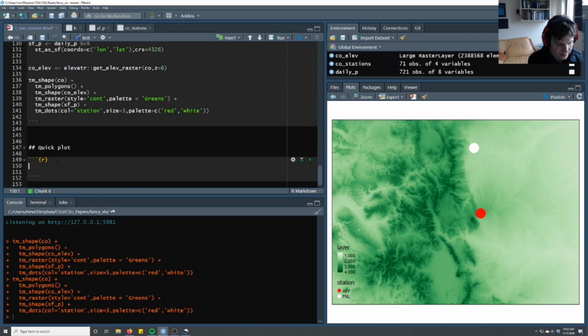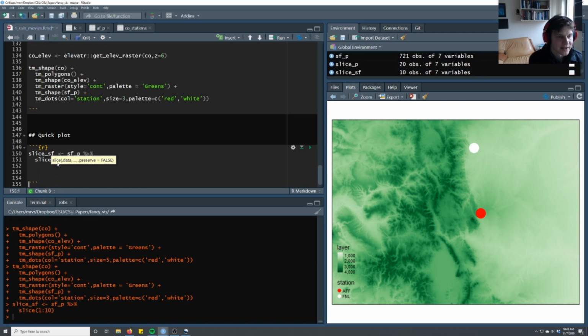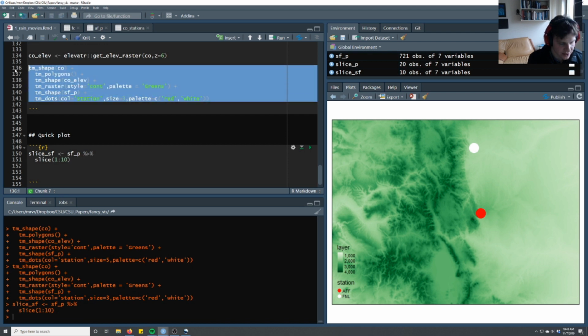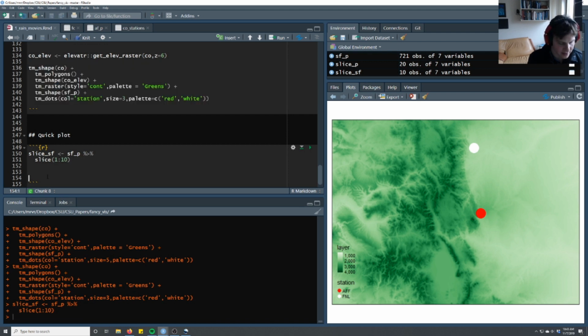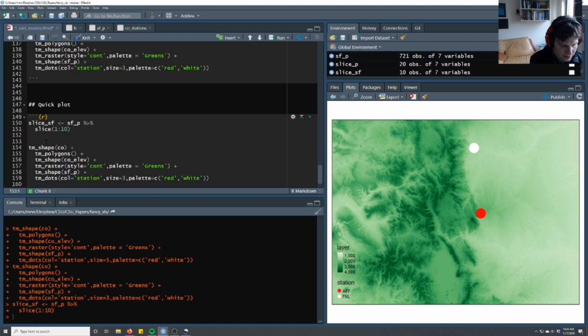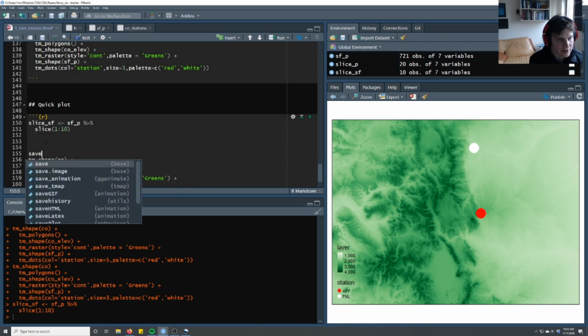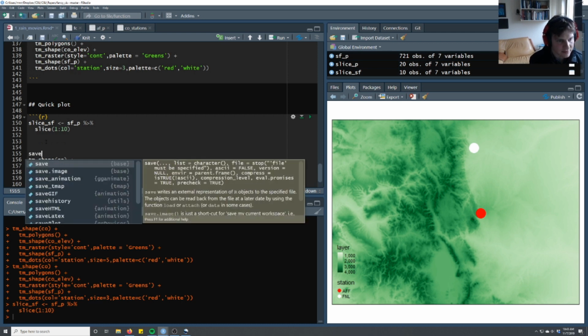So we're going to do slice SF, and we're going to just do SFP slice. And we'll just look at the first maybe 30 while we're generating the plot. Actually, 30 is going to be a lot. We'll do the first 10. Hopefully it rained in the first 10 days. It may not have, because it doesn't rain much in Colorado. Okay, so now we copy all this code up here because this generates the sort of plot that we want. It stylistically looks okay. And what we're going to do is call this command, saveGIF.